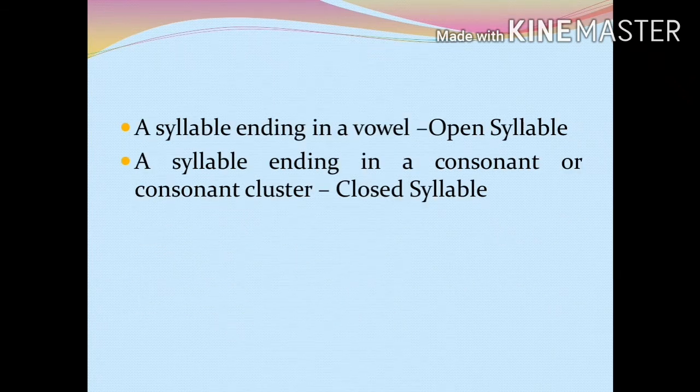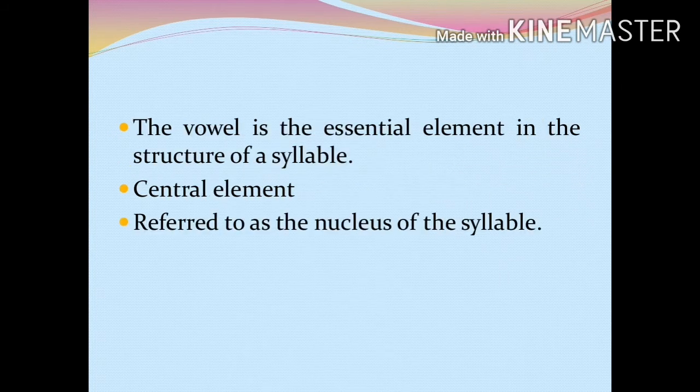A syllable ending in a vowel, that is, a syllable without an arresting consonant, is called an open syllable. A syllable which ends in a consonant or in a consonant cluster is called a closed syllable. Consonant cluster means a sequence of two or more consonants occurring within a syllable. The nucleus is the central obligatory element of a syllable and the consonants are optional.